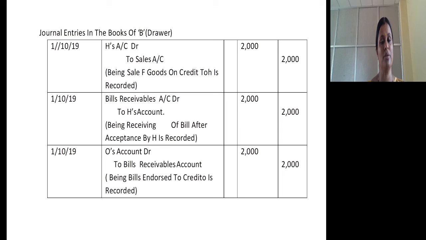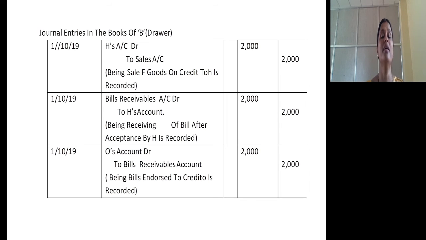Such a situation: endorsement and getting it honored on the due date. In the books of the drawer, journal entry is H's account debtor to sales account for sales made. Try to understand. In the first problem, sales was not there. Here the sale is there, you have to record it. As and when there is a credit sale, journal entry is debtor account debtor to sales account. The debtor is the drawee, H's account debtor to sales account. He draws the bill for the credit sale and gets it accepted from the drawee. Journal entry is bills receivable account debtor to H's account.